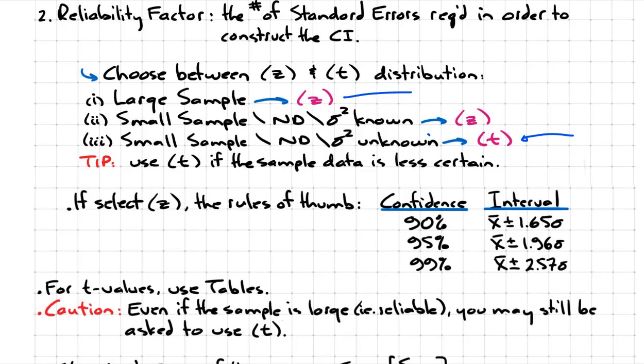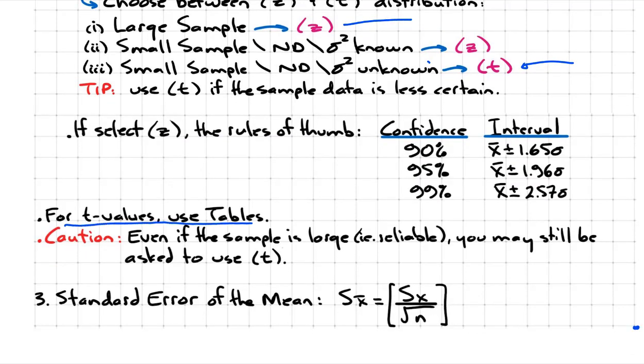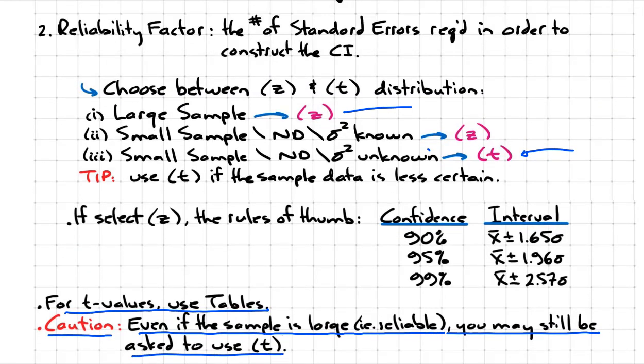And so there it is for Z values. For T values, we do need the tables. And a word of caution here: even if the sample is large, in other words, it's reliable, you may still be asked to calculate T. Where does that fit in? Well, remember we said if the sample is large, you can use Z. Well, large is relative. It's a judgment call, and you are not required to know what constitutes a large sample.